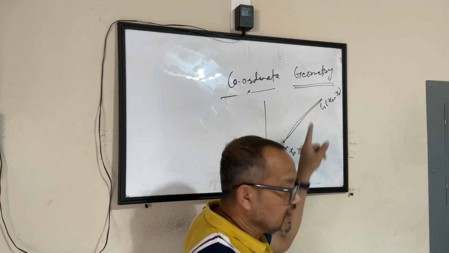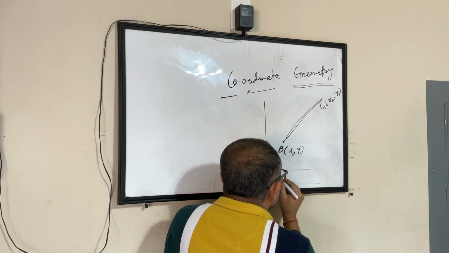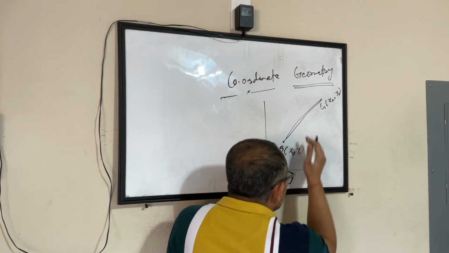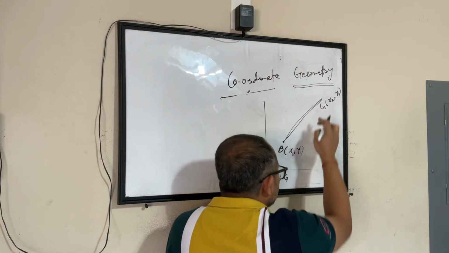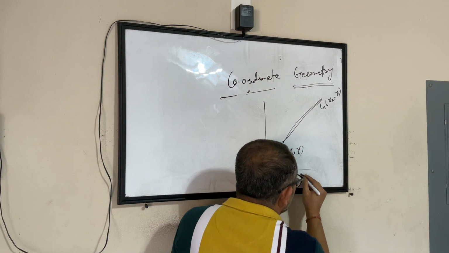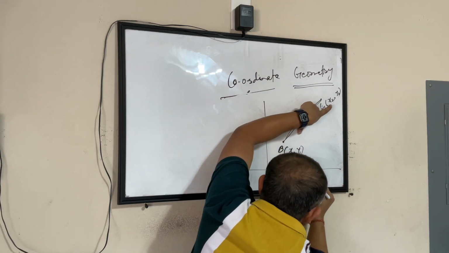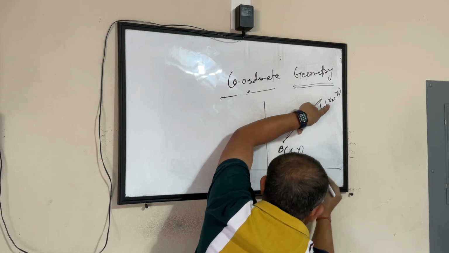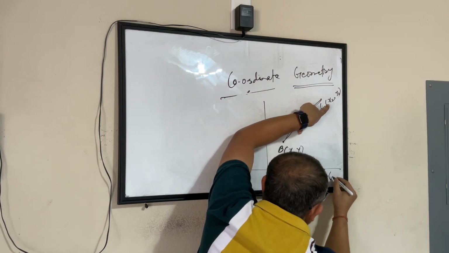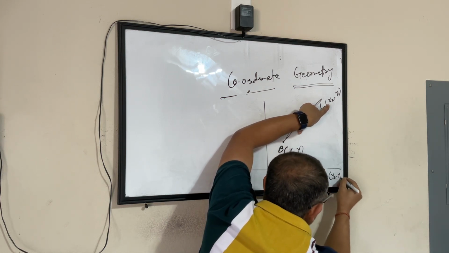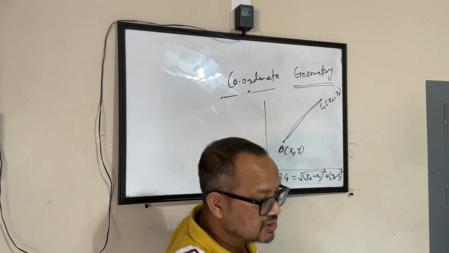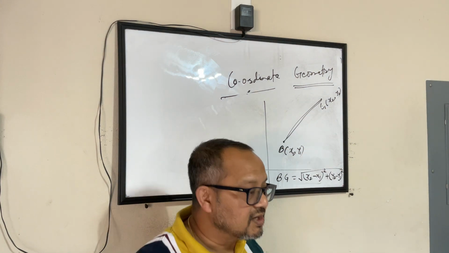And how do you find it out? This length is nothing but B and G. If this is my house, this is Gitesh's house, length of BG is nothing but the square root of the difference of the x coordinate square plus the difference of the y coordinate square. That is what is called the distance formula.